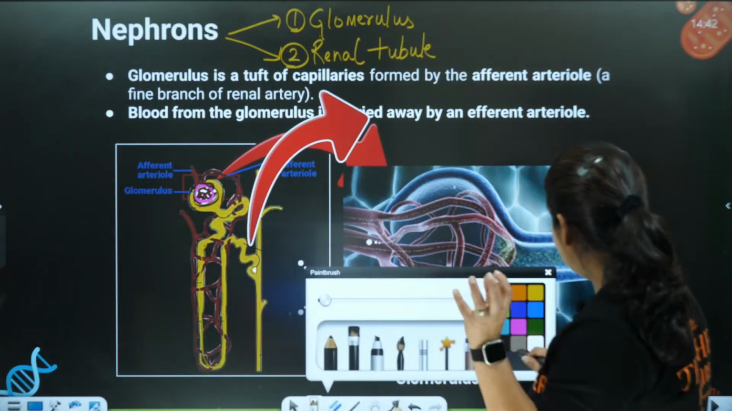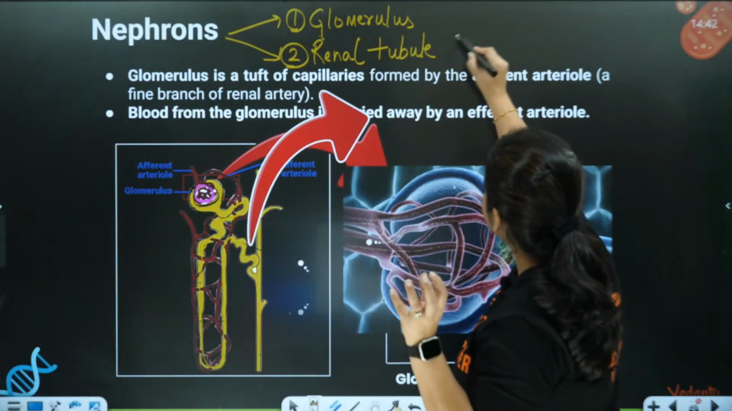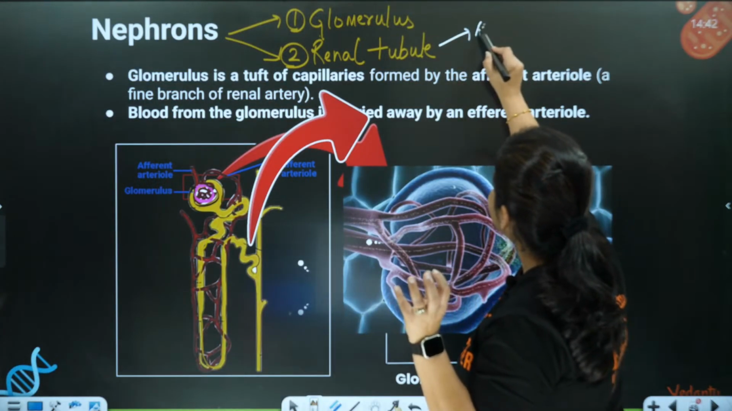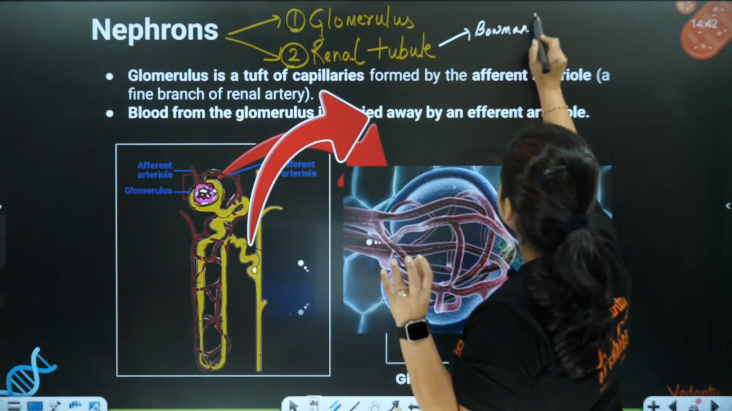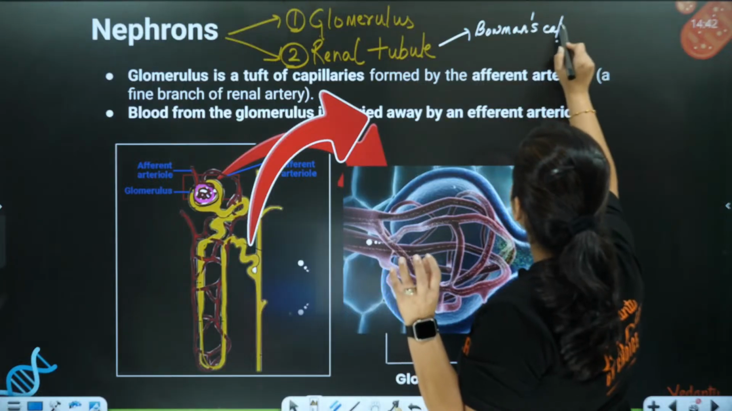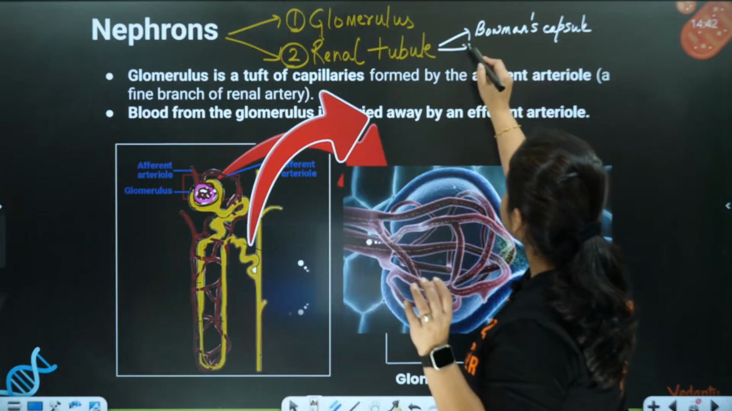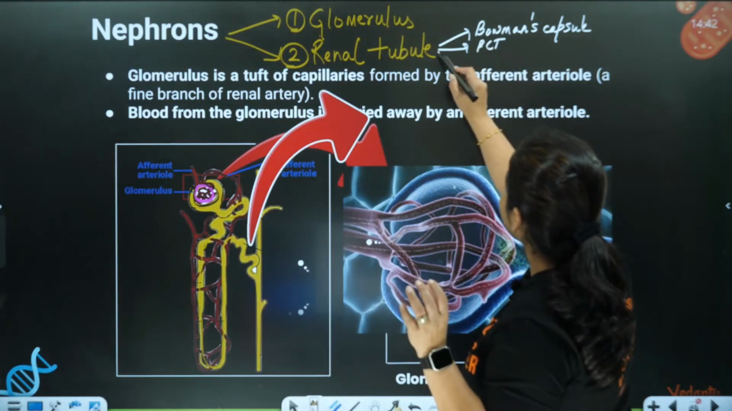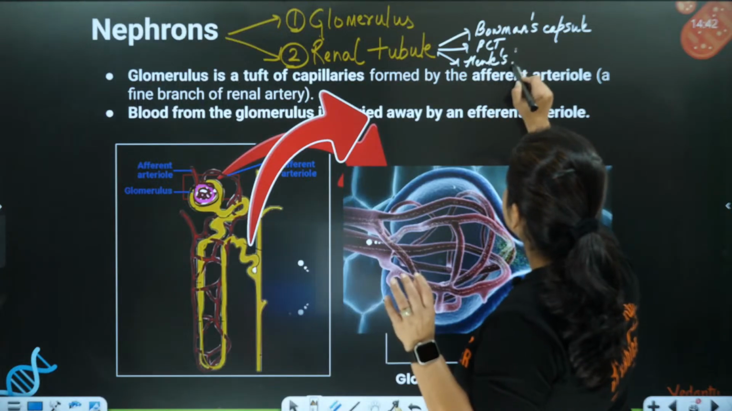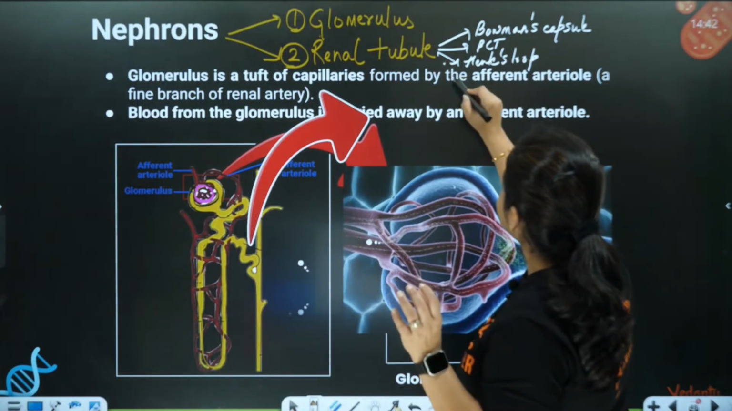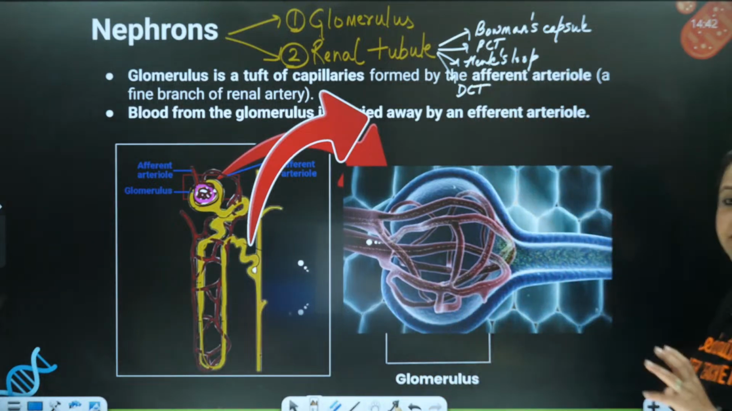So, renal tubule is further made up of some parts. One is called the Bowman's capsule. I'm just writing it over here to explain. One is Bowman's capsule, then comes the PCT, then comes the loop of Henle, Henle's loop, and then comes the DCT. So these are the four major parts of the renal tubule.